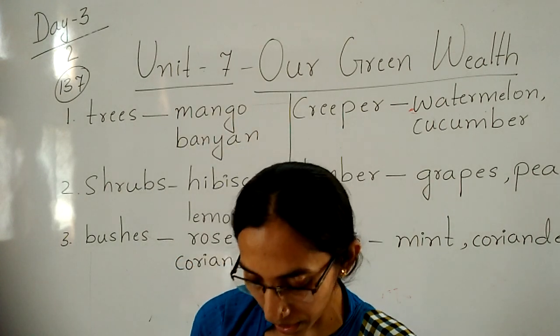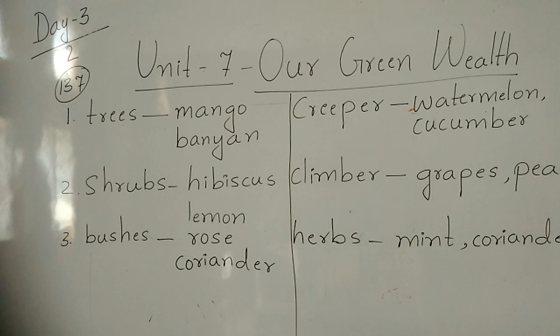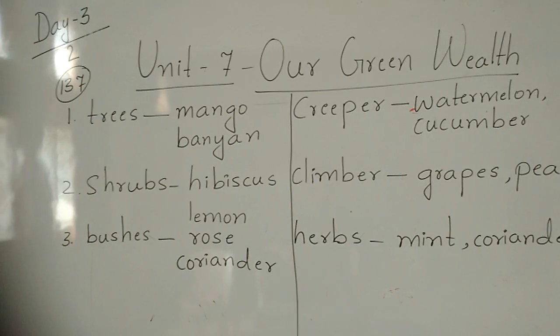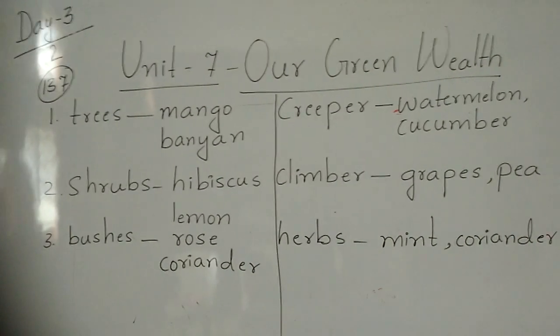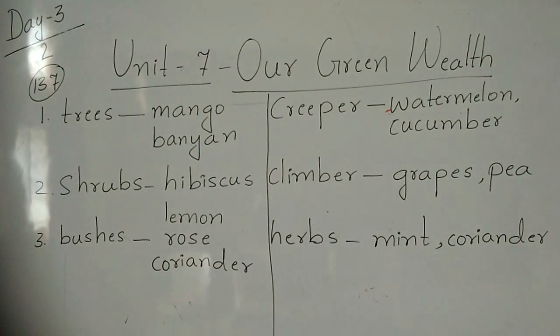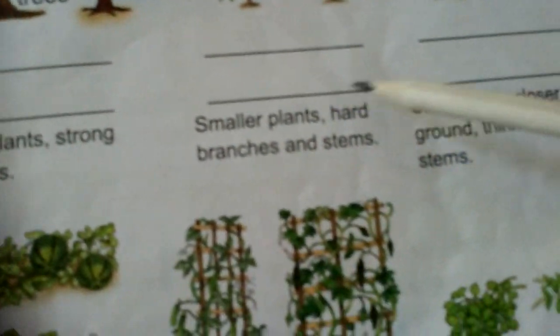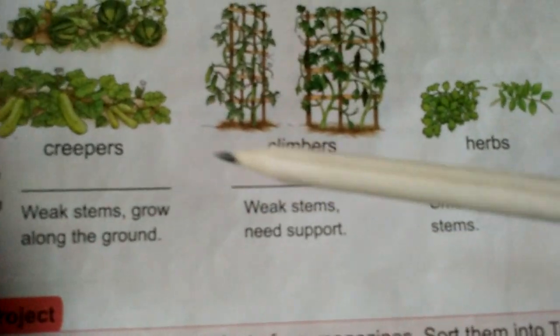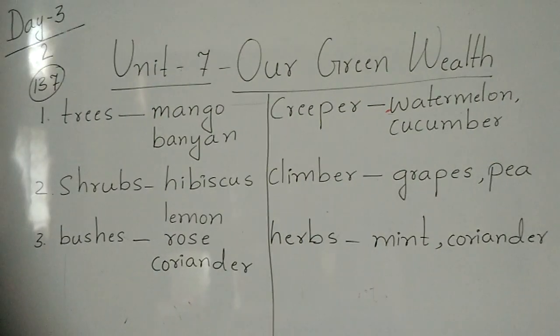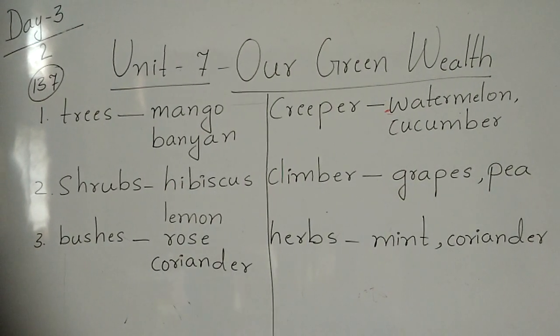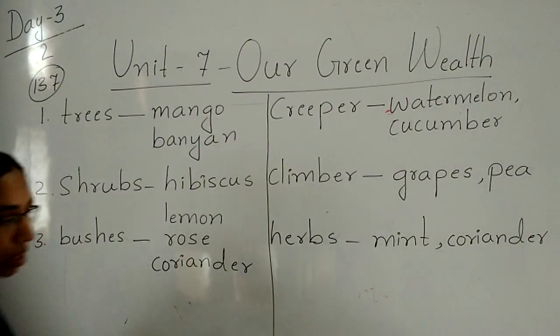So write correctly. All the things you have to write in that line only. Okay, children? Don't make any spelling mistakes. See, already they had given the line. It is only for the textbook work. Clear? It is only for the textbook work. Notes I will send later. First we finish the textbook work.